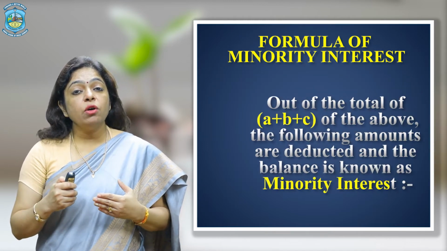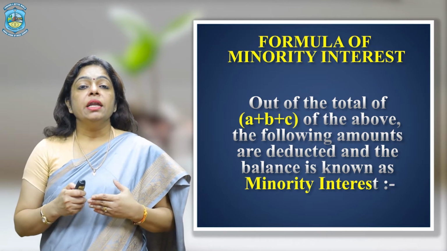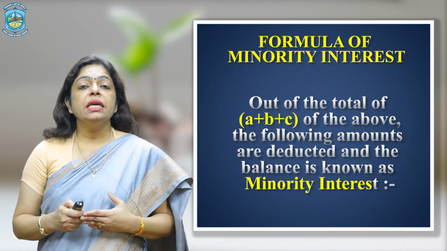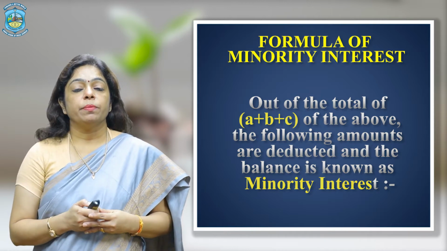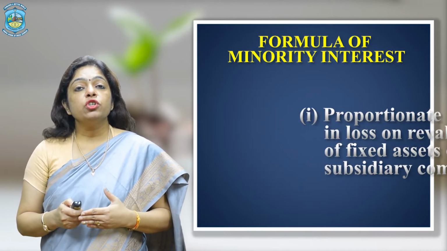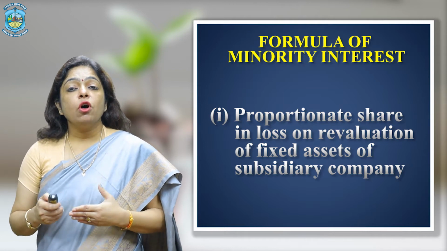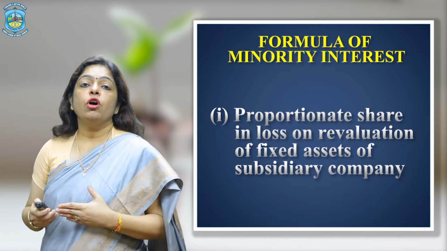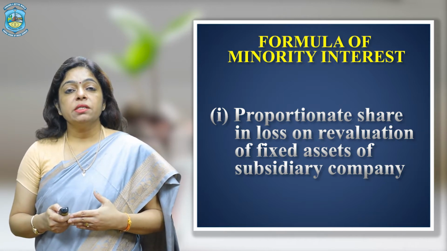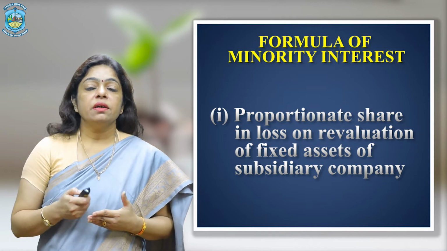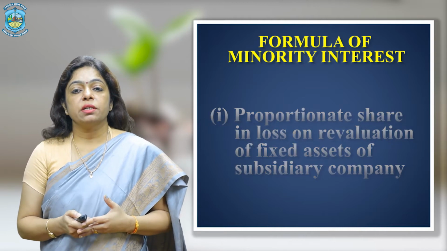We have to add all these and we have to subtract the following amounts if it is given in the question. That is, proportionate shares in loss on revaluation of fixed assets of subsidiary company. That is, if there is profit, we will add, if there is loss, we will subtract.